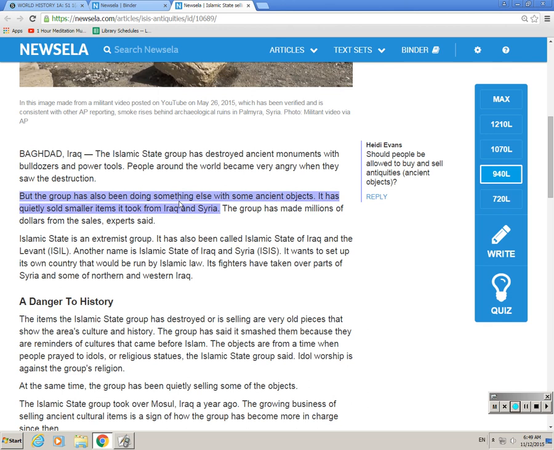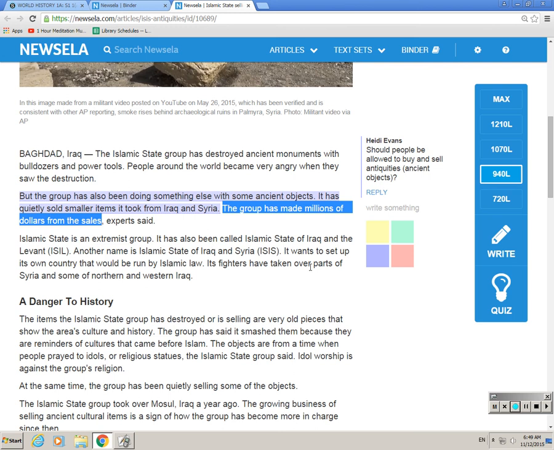But the group has also been doing something else with some ancient objects. It has quietly sold smaller items it took from Iraq and Syria. The group has made millions of dollars from the sales, experts said. Okay, so I'm pausing right here. I'm thinking this information is relevant to my question.